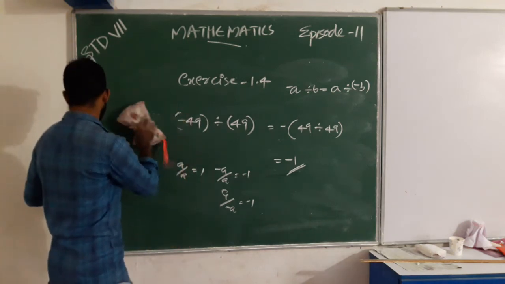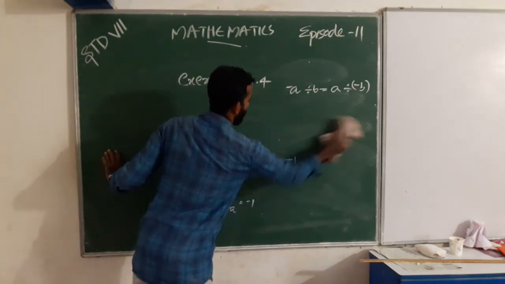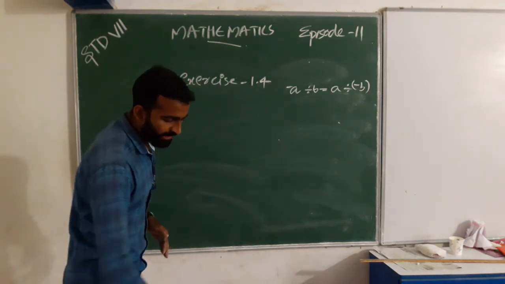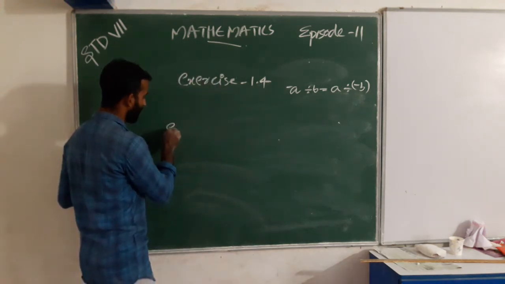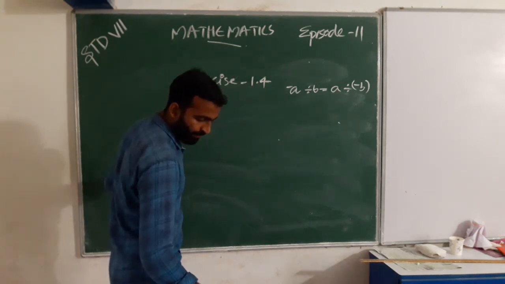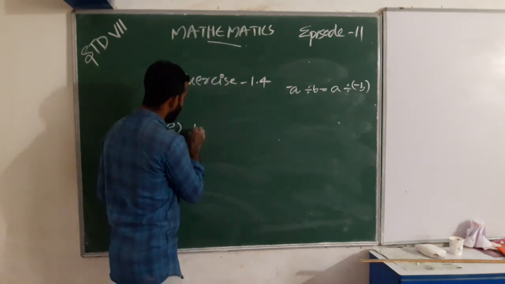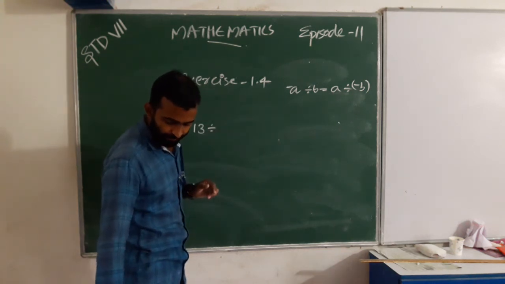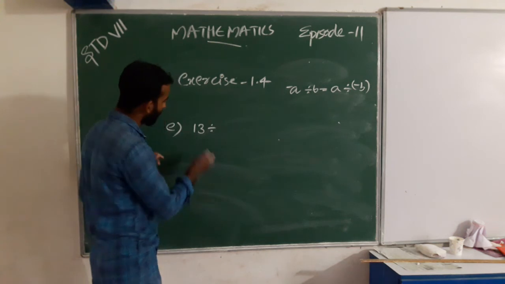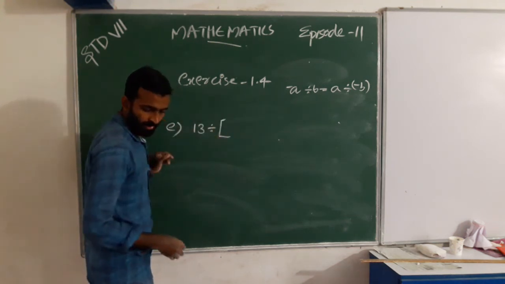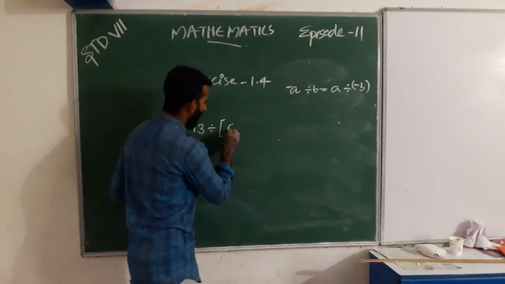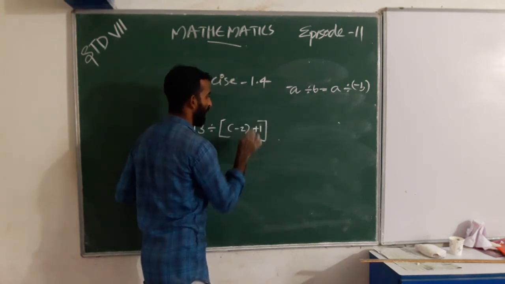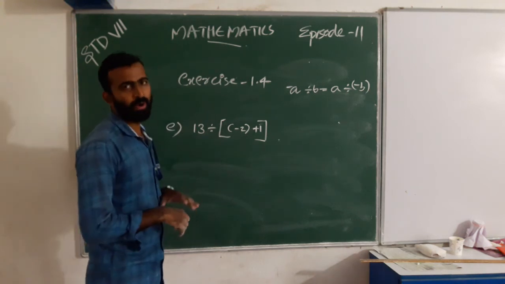And next one is the E part. What is the E part? 13 divided by, in bracket, negative 2 plus 1.